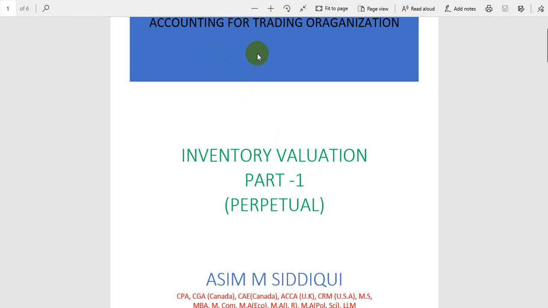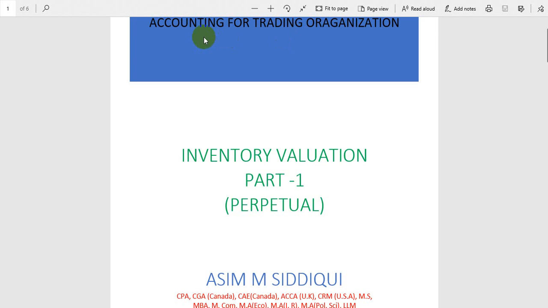As you know, our topic was going on accounting for trading organizations, and we have a clear idea that trading organizations are those organizations which purchase and sell finished goods. I mean, they don't manufacture goods and they don't provide services. They buy and sell. They first buy the finished goods and sell to different buyers and middlemen.